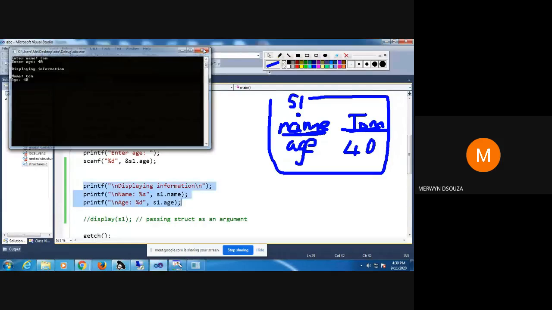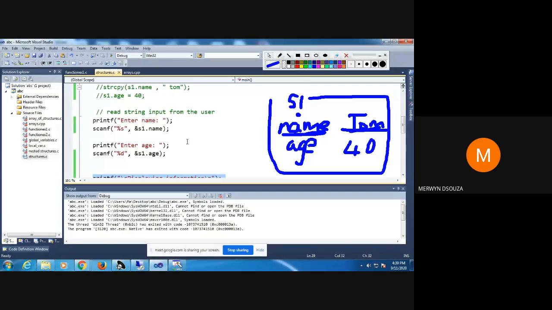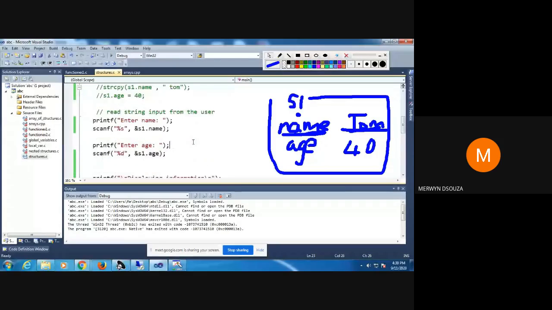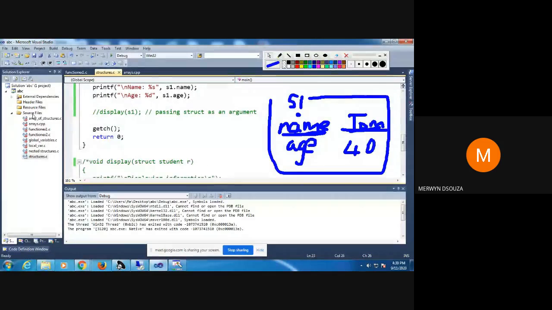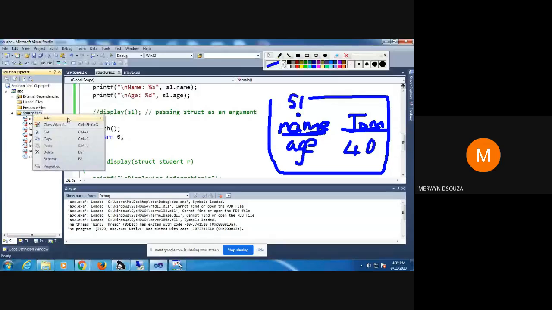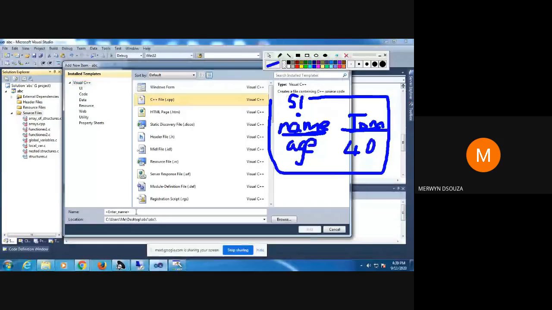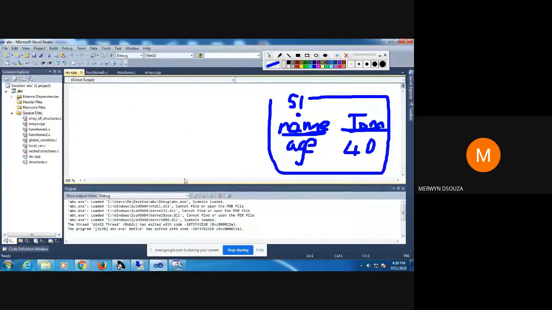Got it? Have you all got it? Is it okay? Have you all understood? Okay. Yes, sir. Okay. We'll just do a quick revision before we stop. If you all have understood, I'll open one new.